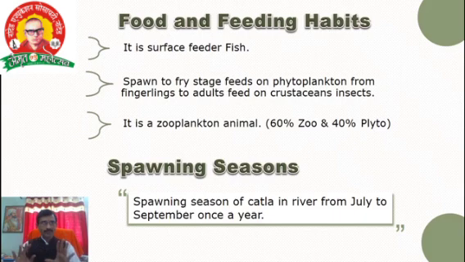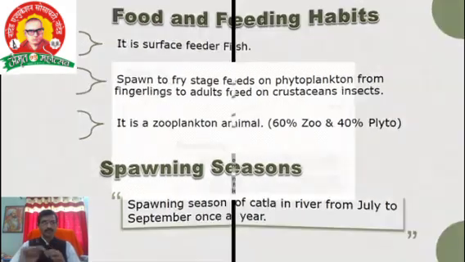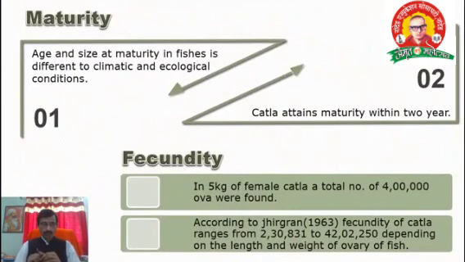Then the next aspect of our biology is the spawning season. Spawning season and breeding season are the same. The spawning season of Catla in rivers is from July to September, once in a year. Generally from June up to the first week of September is the breeding season of Catla. It means the fish is a seasonal breeder, breeding once in a year. Okay.